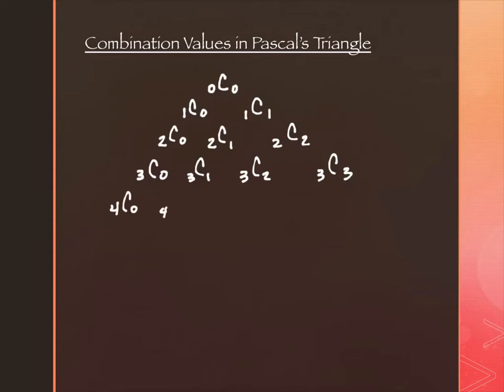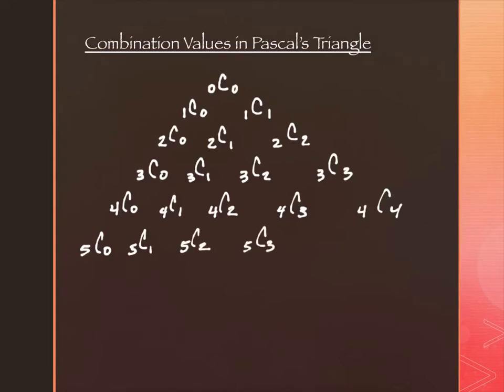4C0, 4C1, 4C2, 4C3, 4C4. We'll do 5C0, 5C1, 5C2, 5C3, 5C4, and 5C5. I can continue this indefinitely as well. So what is this telling us?